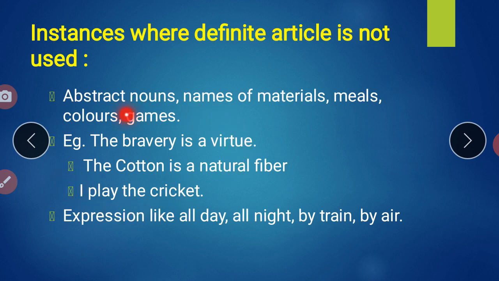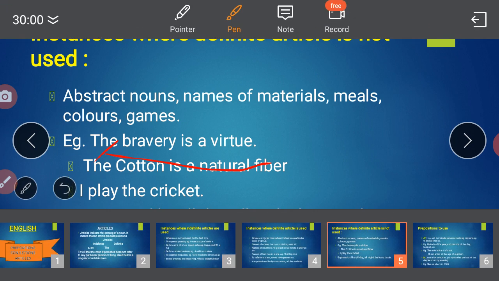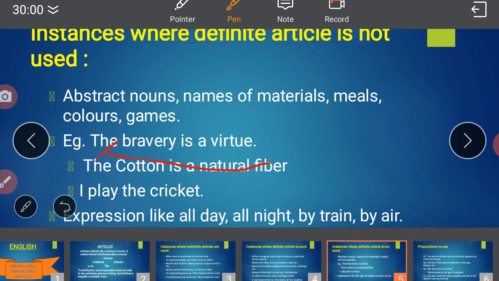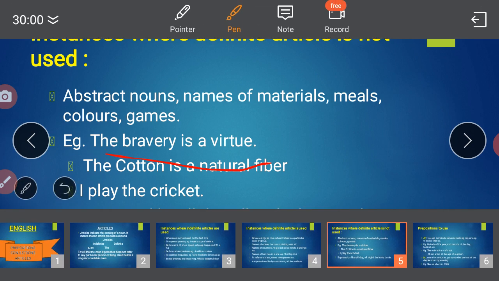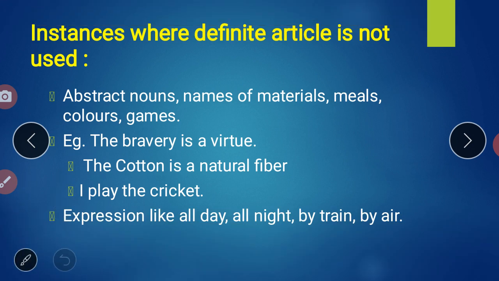Here I made the examples for you where we don't have to use the articles. The bravery is a virtue. Here the will not come. The cotton is a natural fiber. The will not come. Are you getting it, student? The will not come here.